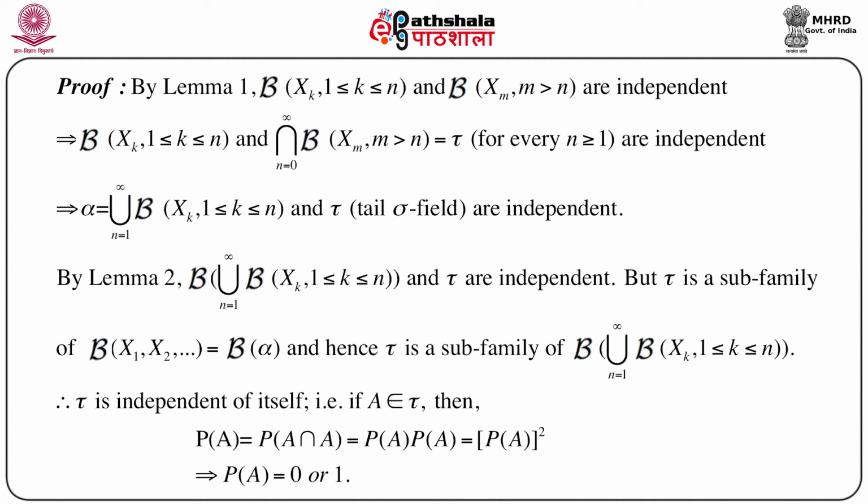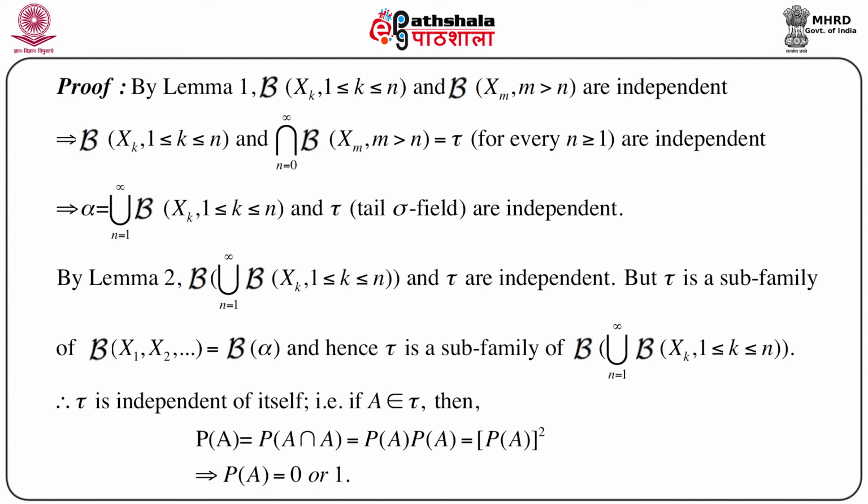So this means tau is basically independent of itself, because we have already shown that the sigma field B of the union and tau are independent, but on the other hand we are showing that tau is a subfamily of the sigma field B of the union. That means tau is independent of itself. That means if A belongs to tau, then we can immediately write A equals A intersection A. So the probability of A equals the probability of A intersection A.